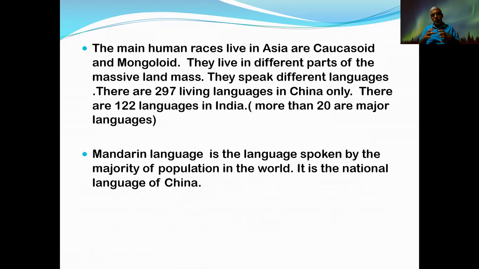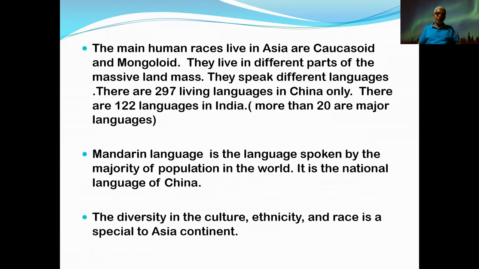Why? Because of the largest population in China, more than 90% of the people use the Mandarin language. So it has become the language spoken by the majority of the population even in the world. You get that? It is the national language of China. Chinese means that language, the Chinese language.